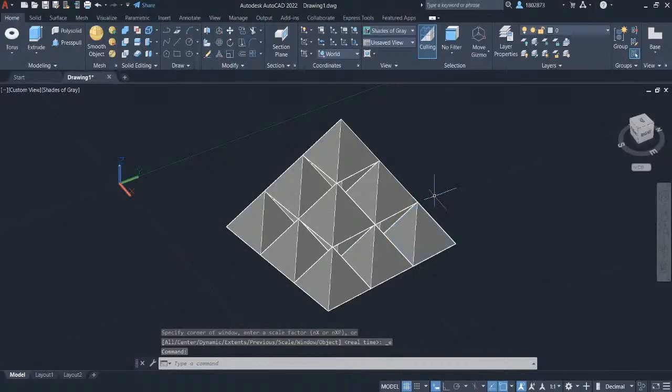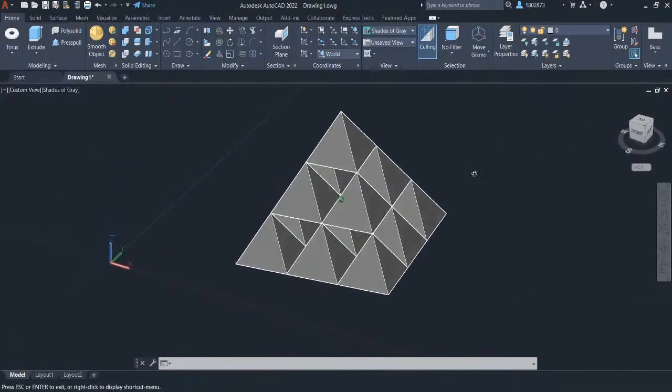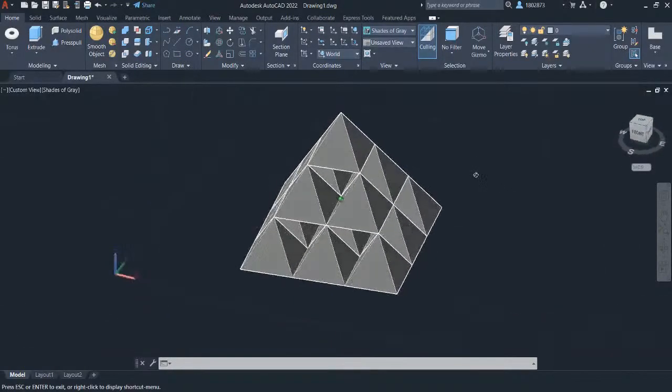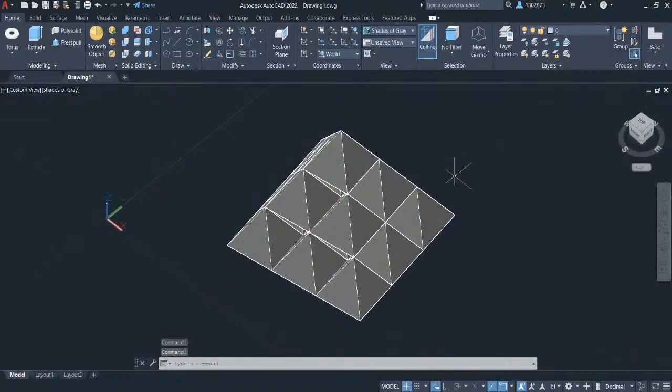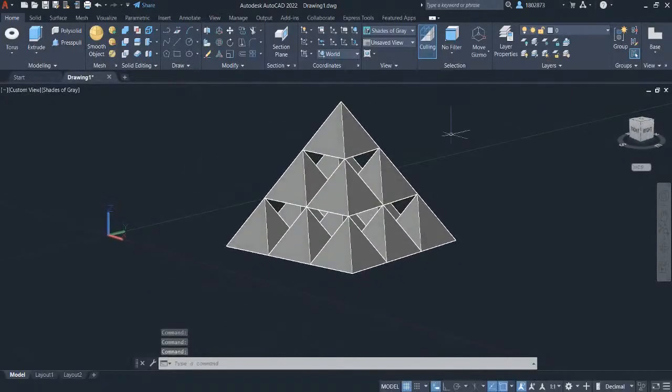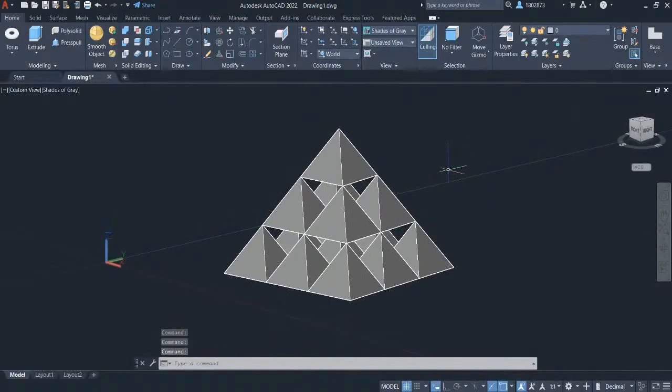Before we jump into the course, let's have a quick view of the new interface of AutoCAD 2022. If you're using an older version of AutoCAD, you may notice that the interface is different. I'm just going to give you an idea of the AutoCAD 2022 interface so that you're aware of some of those differences. One of the big differences you can notice right now is the very dark setting in AutoCAD 2022. It is because Autodesk went to this dark mode a few years back with a newer version of AutoCAD to reduce the eye strain on AutoCAD users.